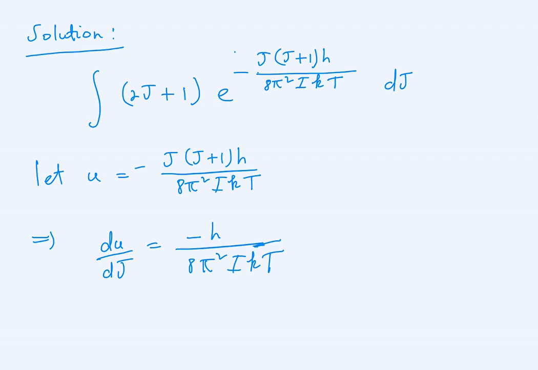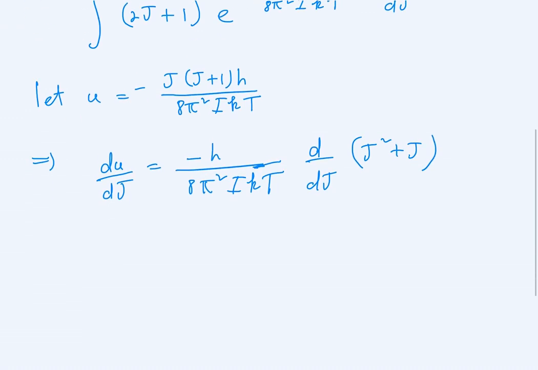Then we differentiate with respect to j the expression j multiplied by j plus 1, which is the same thing as j squared plus j. Differentiating the first term, j squared, gives us 2j, plus the derivative of j, which gives us 1.